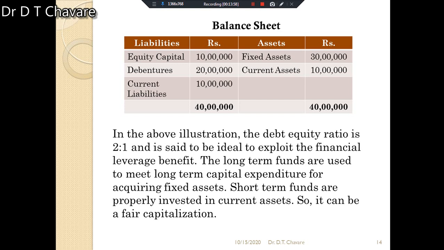With the help of this balance sheet you will understand. In the above illustration, the debt equity ratio is 2 to 1 and is said to be ideal to exploit the financial leverage benefit. The long-term funds are used to meet long-term capital expenditure for acquiring fixed assets. Short-term funds are properly invested in current assets, so it can be fair capitalization.